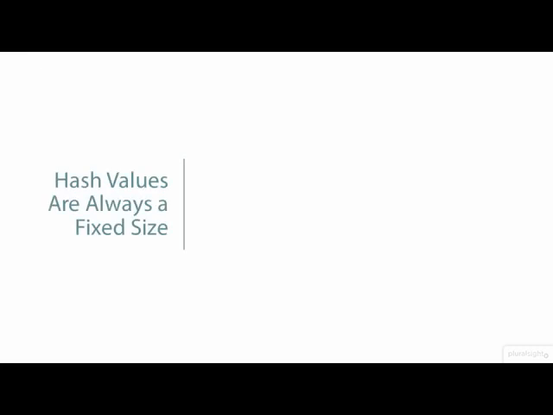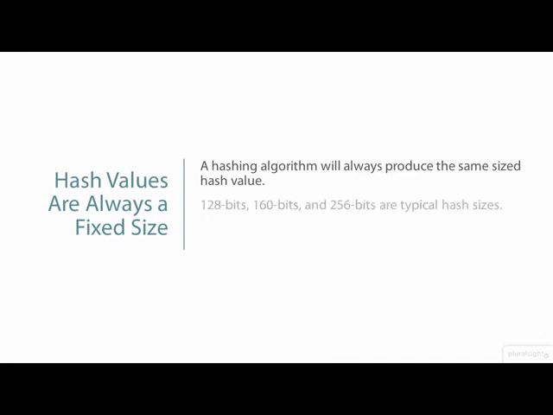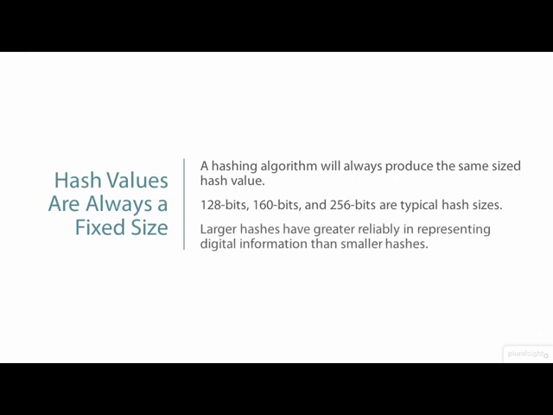Hash values are always fixed in size. No matter how large the input, the hash value output will always be the same size for the specific hashing algorithm. Common sizes for hash values are 128 bits, 160 bits, and 256 bits. The size of a hash value is represented by its length in bits, which is an extremely large number. And the larger the hash value, the more reliable it is. Let's take a look at what I mean.